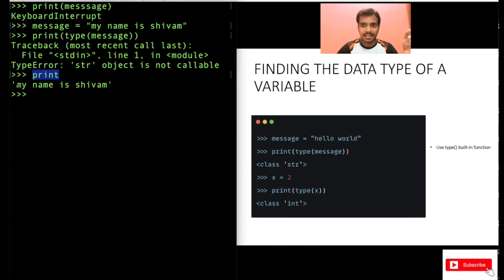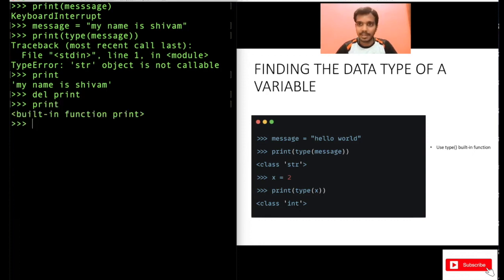See, we have changed the function of print. That's why you are getting the error here. So do one thing, use the delete command and do delete print. So this will delete that variable. Now, if you again type print here, built-in function print. Now it's a built-in function again. Before this, we changed it to a variable, and we assigned it the value, my name is Shivam. And that's why this got printed. Now we deleted this variable print. Now again, it's back to a built-in function.